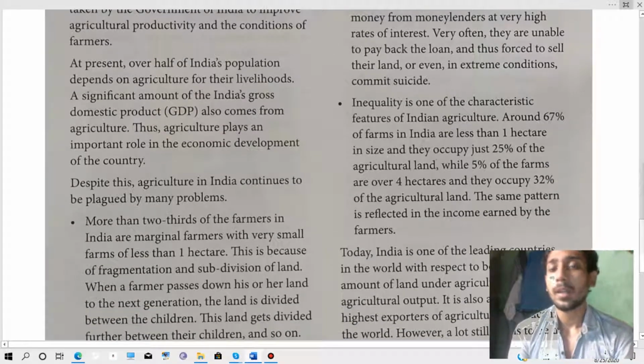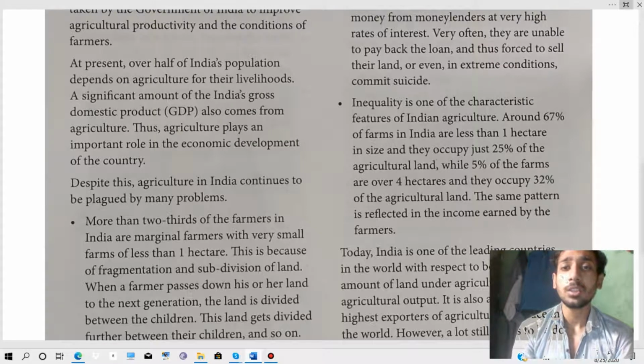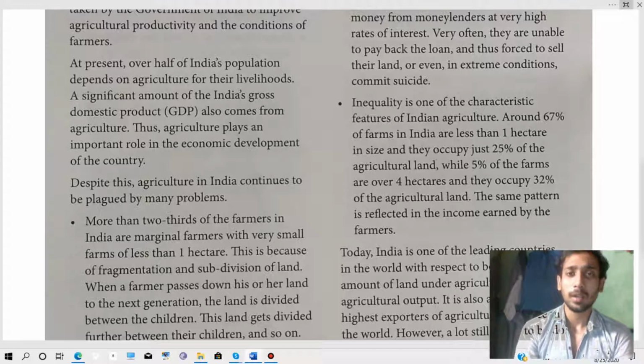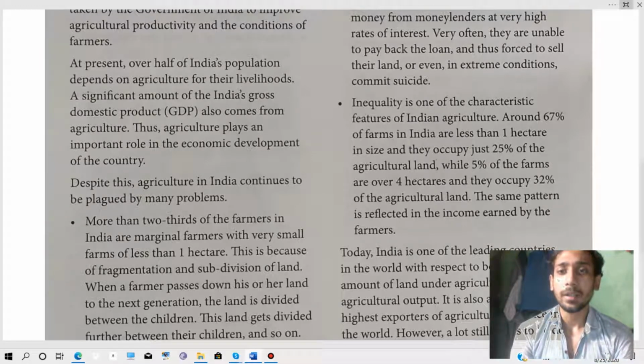Inequality is also a characteristic feature of Indian agriculture. Around 67% of farms in India are less than 1 hectare in size, and they occupy just 25% of agricultural land, while 5% of the farms are over 4 hectares and they occupy 30% of agricultural land. This means there is inequality in India.